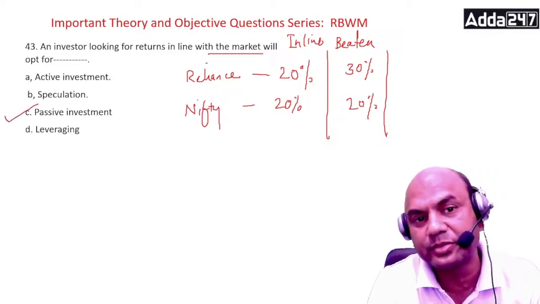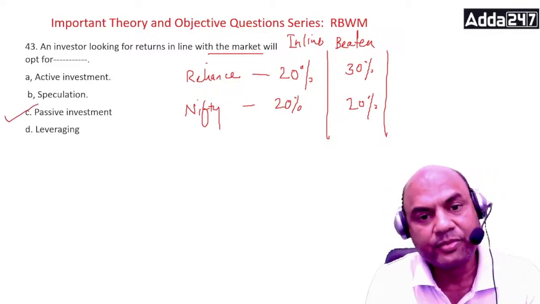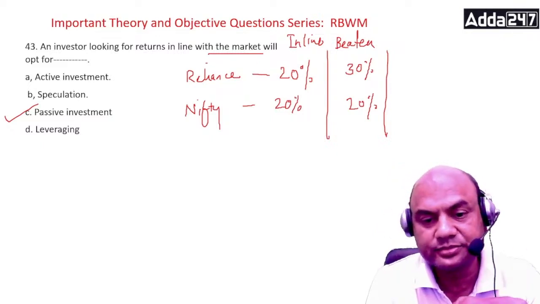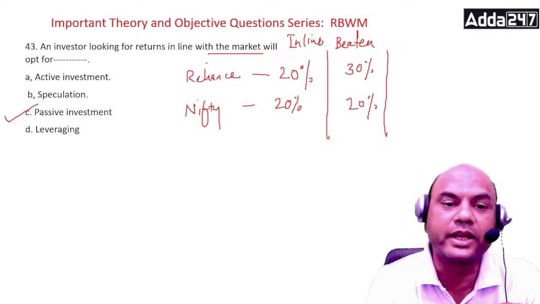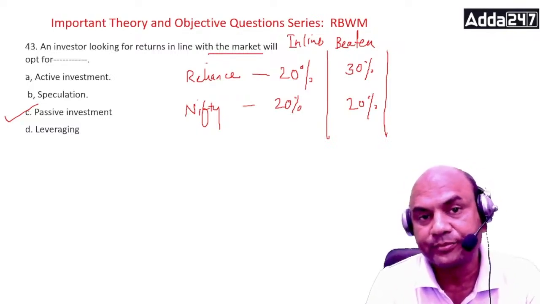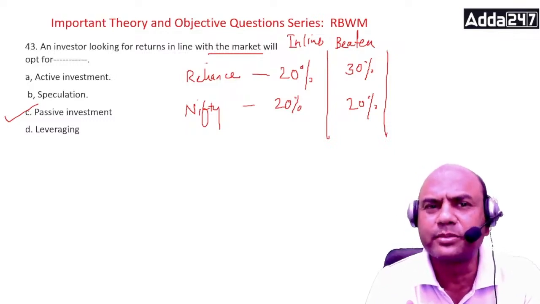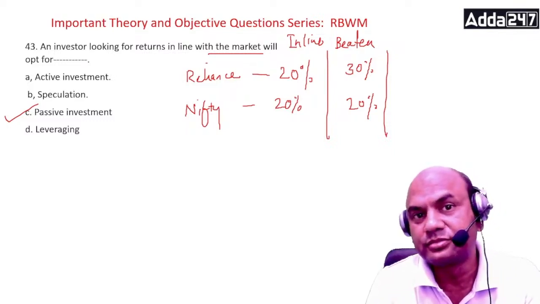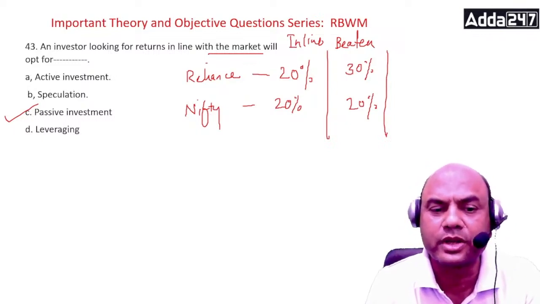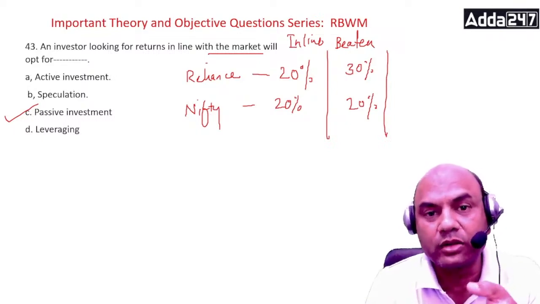What is passive investment? See here, passive investment is a long-term strategy for building wealth by buying securities that mirror the stock market. Generally, I'll give you a few examples. Nifty Bees. That is a mirror of Nifty. Holding them in the long term.